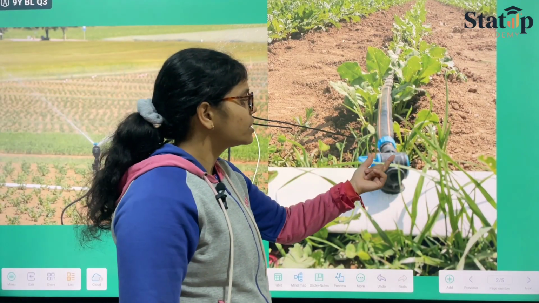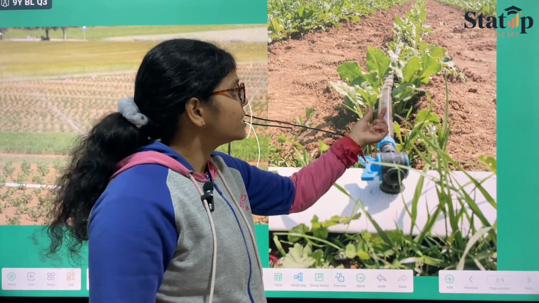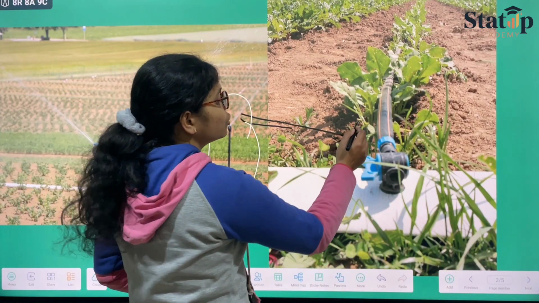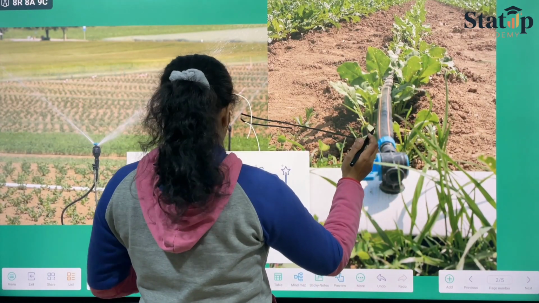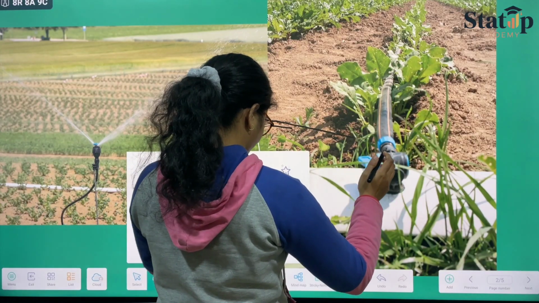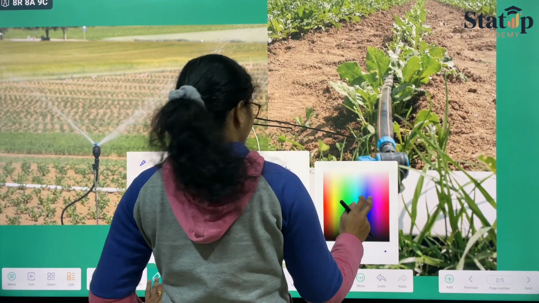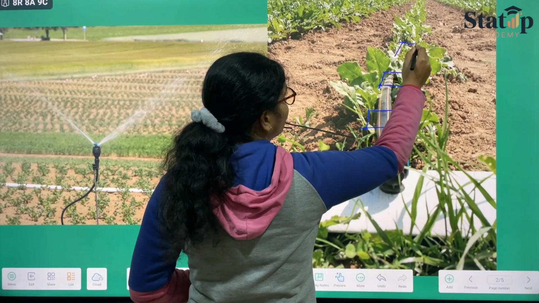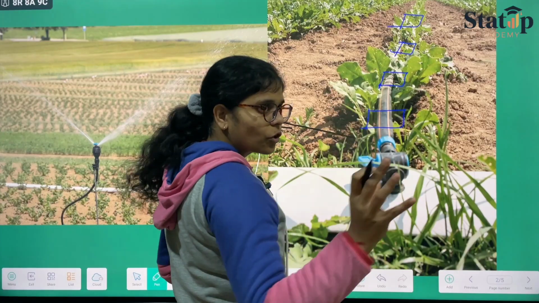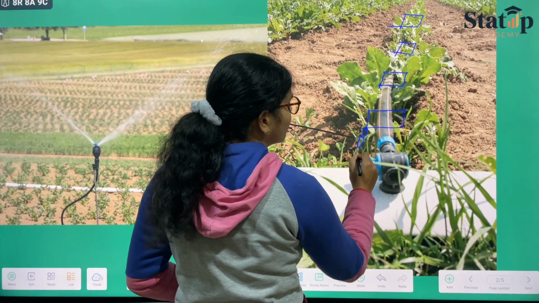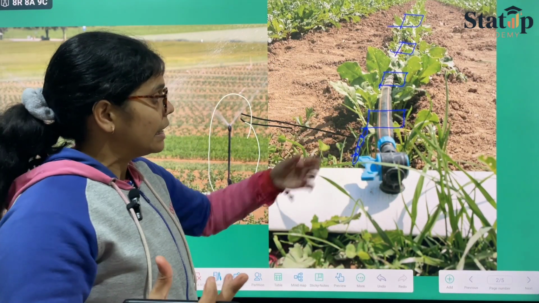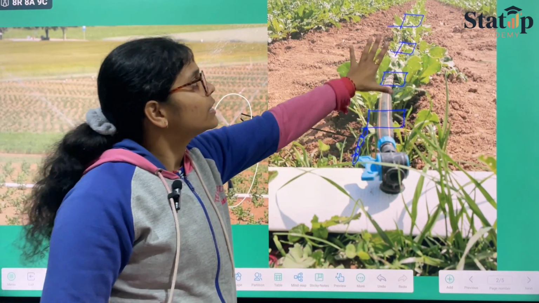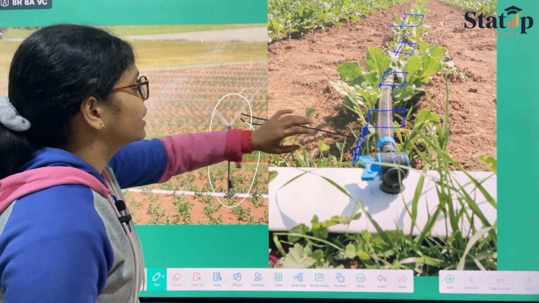Another type of drip irrigation is this pipe. The whole pipe goes, and this pipe has small holes in itself, which are specified to a particular plant. If I have a plant over here, there would be a hole over here, hole over here, and hole over here, and from this, drops of water will be continuously shed directly into the plant, therefore there will be less wastage of water.